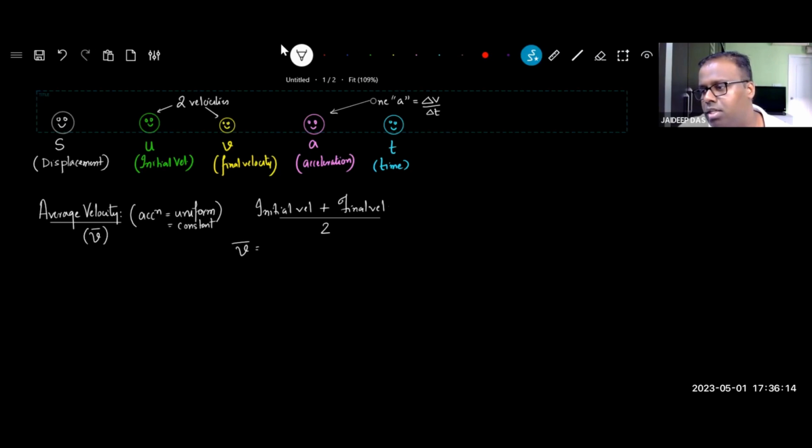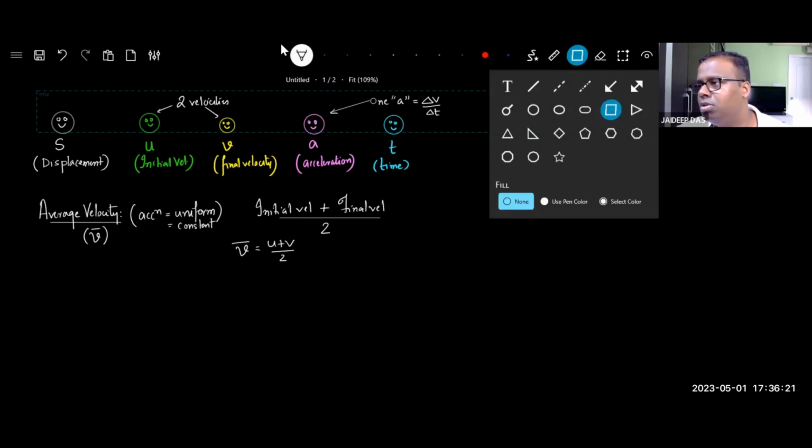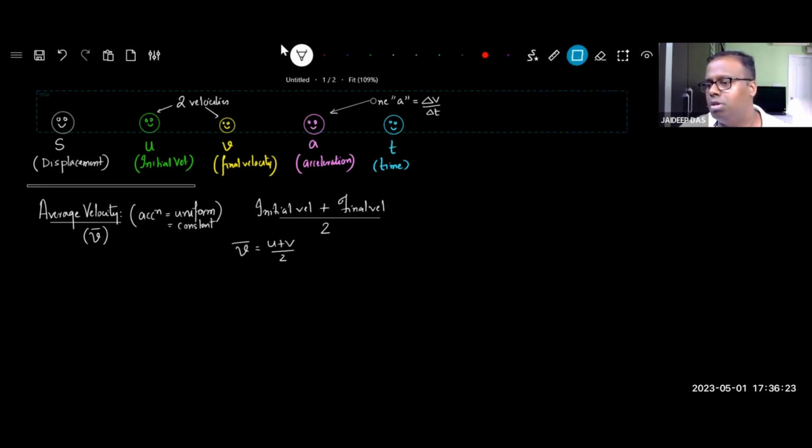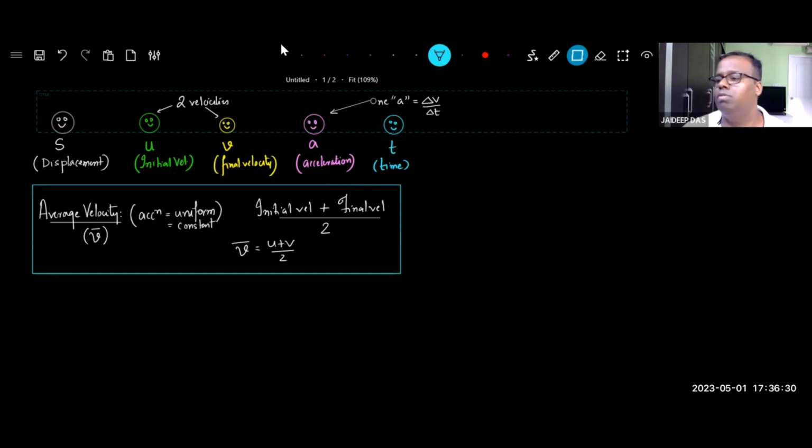So V bar is said to be (U plus V) divided by 2. There are problems which come on the basis of this formula also, but when you go to grade 11, you won't see the applicability of this formula every time, because acceleration need not be constant every time. Only when acceleration is constant, this formula is valid. We'll do some problems on it later on, don't worry.